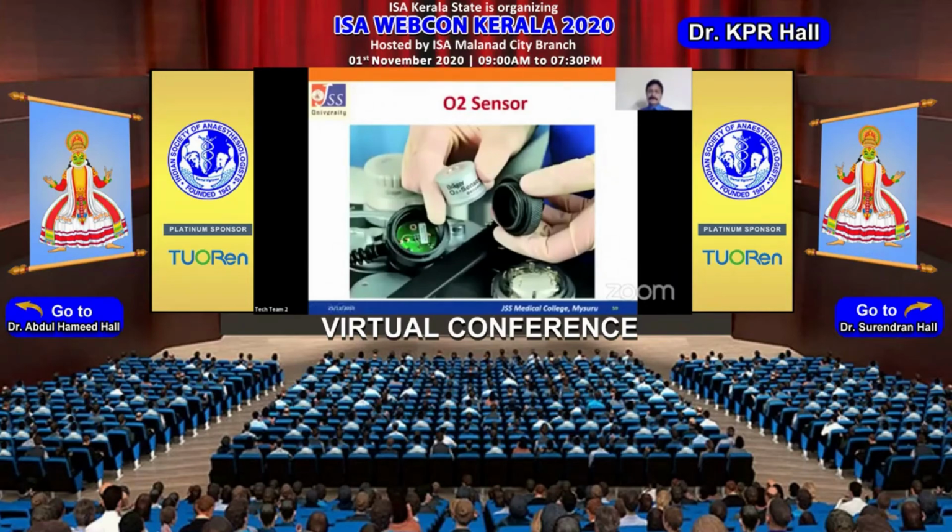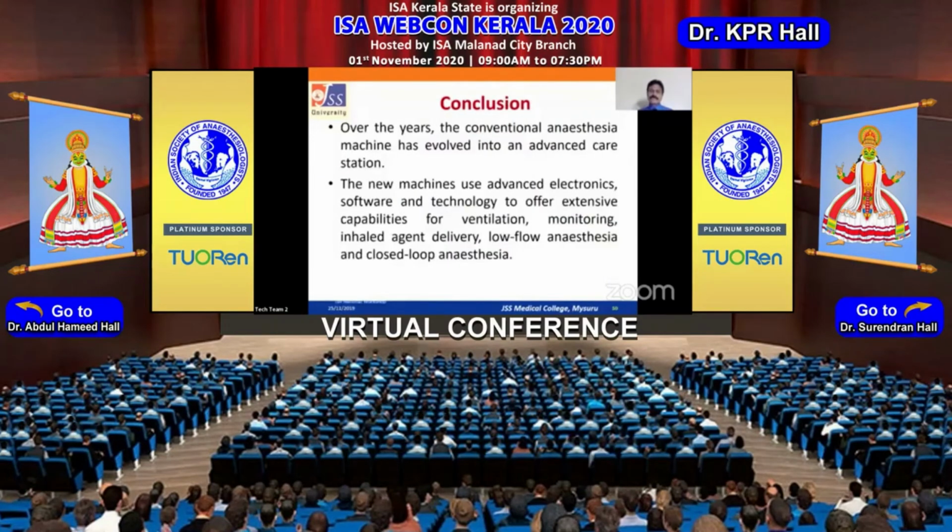Since we don't have any safety features between the flow control valves and the common gas outlet, in the modern workstations we do have oxygen sensors. They are placed in the inspiratory limb of the closed circuit. With these oxygen sensors, we will definitely know what FiO2 is being delivered to the patient. So if any hypoxic mixture is being delivered to the patient, we will always be forewarned. To conclude, over the years, the conventional anesthesia machine has evolved into an advanced workstation.